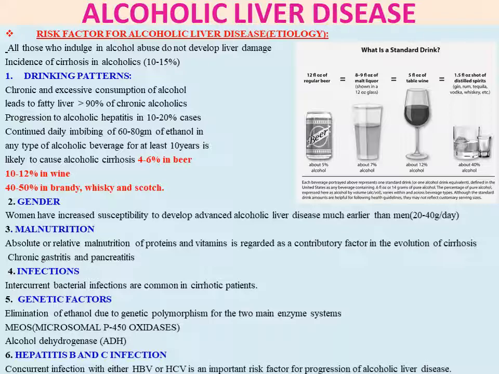Hepatitis B and C infection. So you should notice here hepatitis is again connected with the alcoholic liver disease. Concurrent infection with either HBV or HCV is an important risk factor for progression of alcoholic liver disease. So alcoholic liver disease will be seen in the persons who are getting the hepatitis B and C infection.